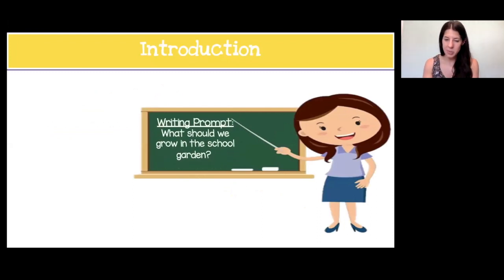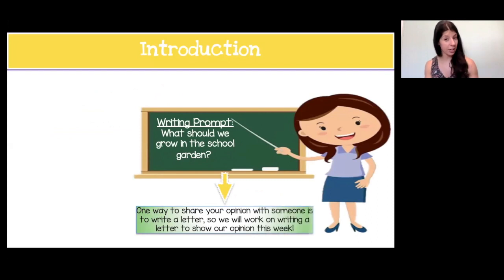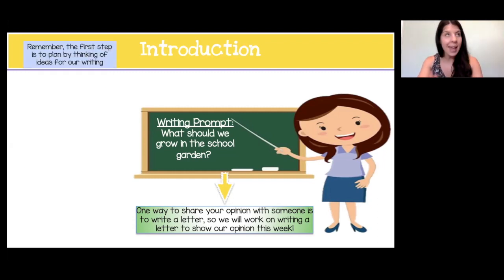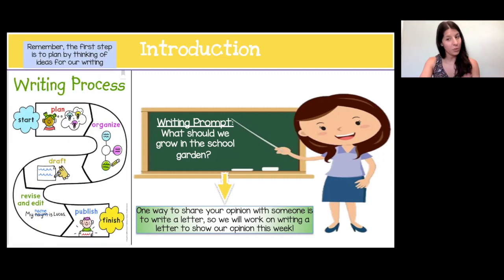Our writing prompt this week will be what should we grow in the school garden? Now remember, one way to share our opinion with someone is to write a letter. So this week, we are going to work on writing a letter to show our opinion about what we should grow in the school garden. Now, just like any other writing piece, we're going to take a look at our writing process. And you know it, we'll be starting at plan. That is always the first step of the writing process, to plan our writing piece and think of the ideas that we'll be writing.